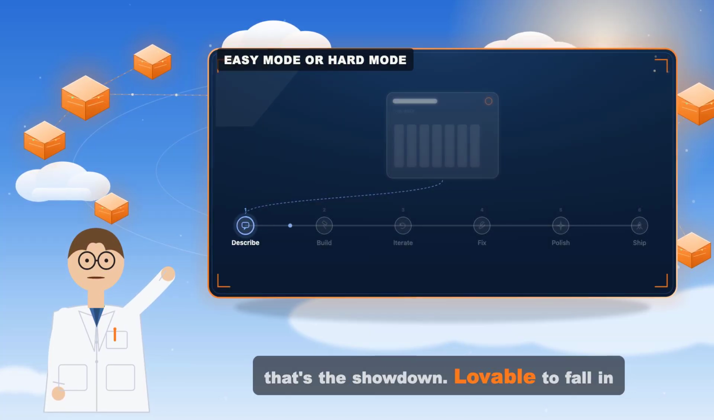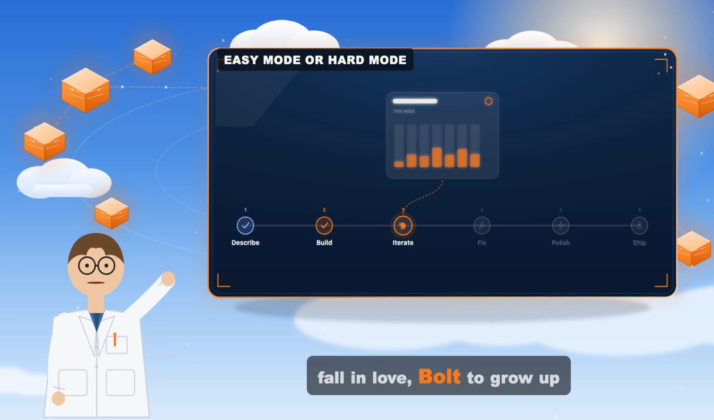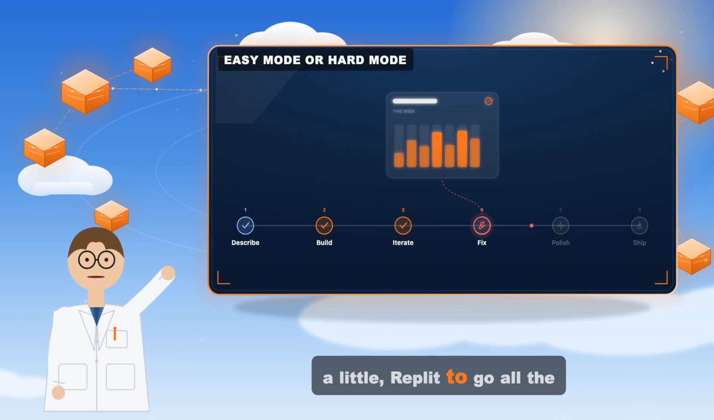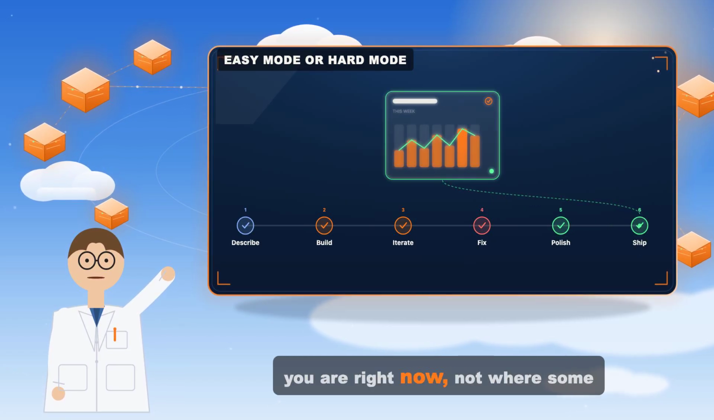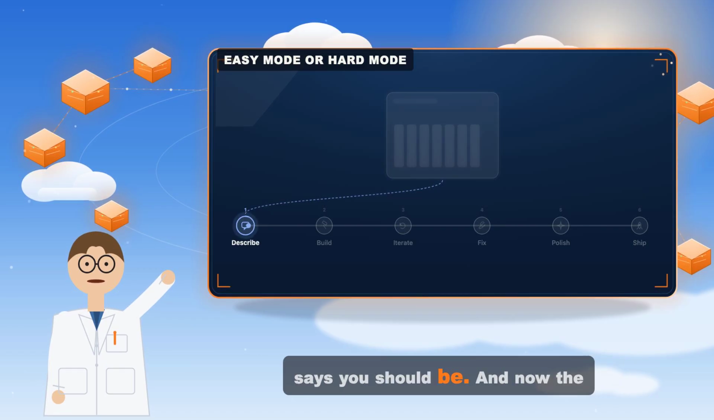So that's the showdown. Lovable to fall in love, Bolt to grow up a little, Replit to go all the way. Pick the one that fits where you are right now, not where some YouTuber says you should be.